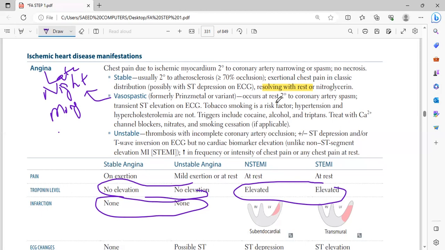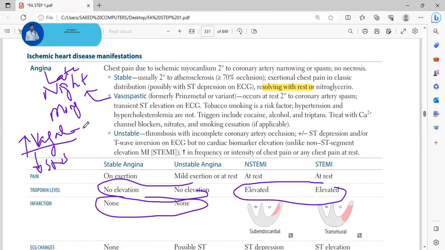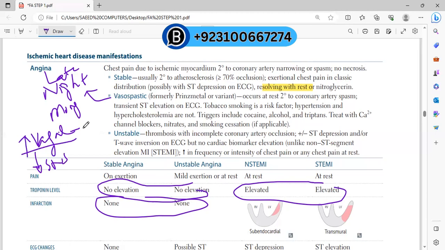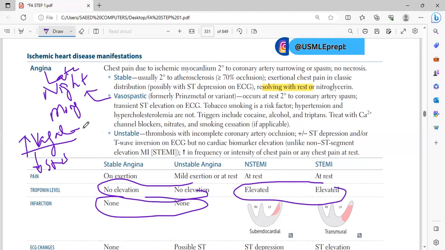Here, the coronary arteries are hypersensitive. The reason is that in these patients, you will have more vagal response at night and a decreased sympathetic response. The vagus can cause vasoconstriction. That is an important point. And remember, this type of angina will resolve spontaneously within 15 minutes. Remember this.